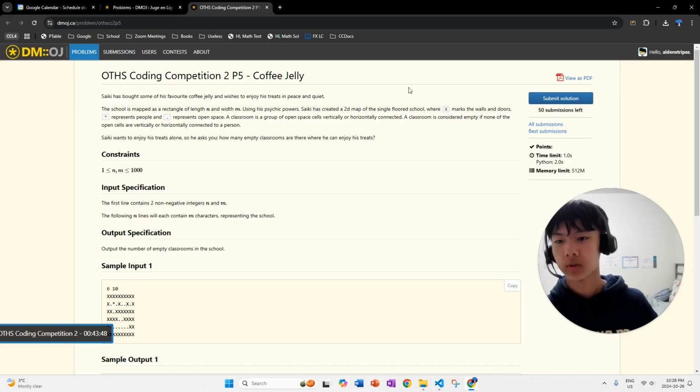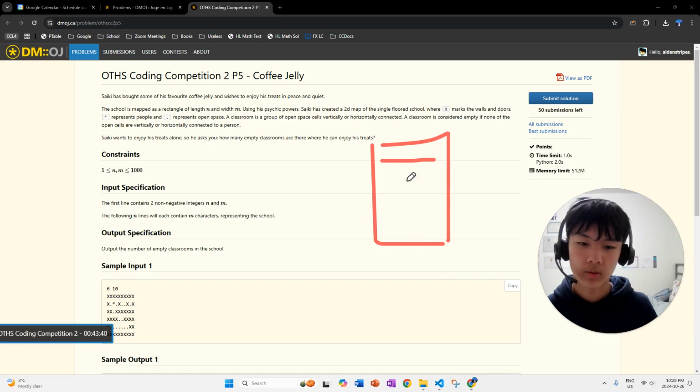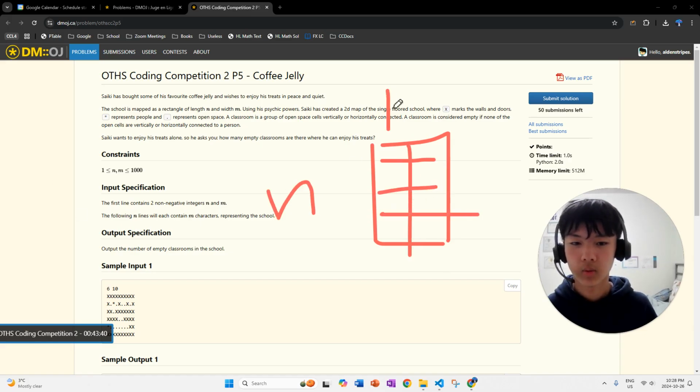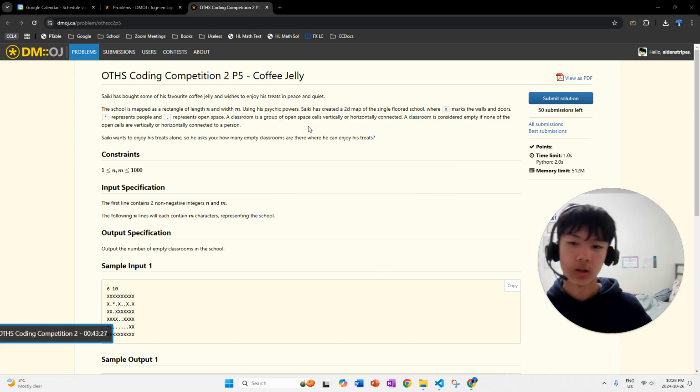Saike has brought some of his favorite coffee jelly and wishes to enjoy his treats in peace and quiet. The school's map is a rectangle of length n and width m, so immediately again I think of 2D arrays. I don't know how many times I should draw this, but just to emphasize: length n, width m, basically n rows, m columns, the same concept over and over again.